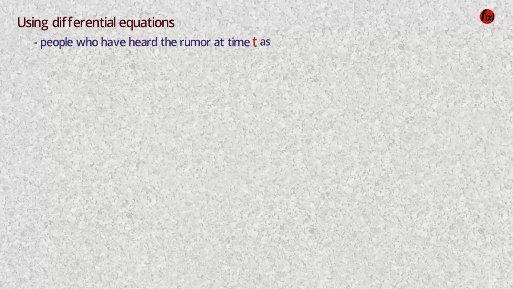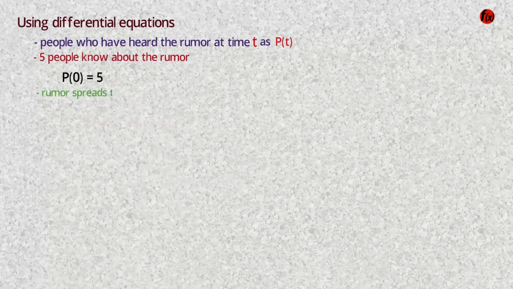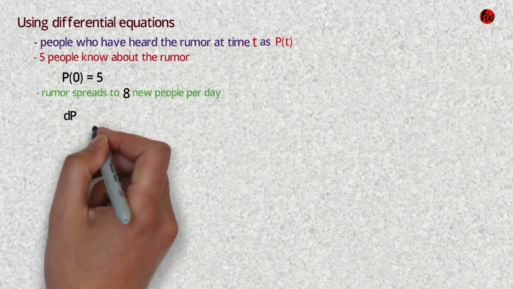To solve this problem using differential equations, we need to model the spread of the rumor over time. Let's denote the number of people who have heard the rumor at time t as p(t). Initially, 5 people know about the rumor, so p(0) equals 5. The rumor spreads to 8 new people per day, so the rate of change of p(t) is dp/dt equals 8. We can set up the differential equation as follows.